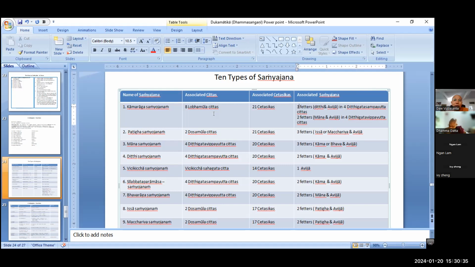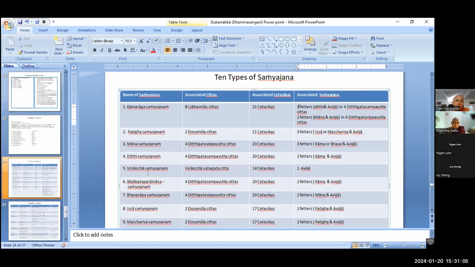What kind of wrong view? Lasting forever, sassata ditthi, right? Or whatever we use, after that everything is gone. That is ucceda ditthi, right? Sassata ditthi, ucceda ditthi. That's why here the ditthi samyojana can arise together with the kama raga samyojana and avijja samyojana. Next, the vicikiccha samyojana.